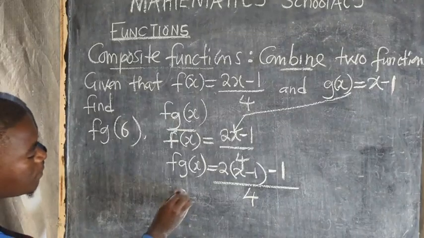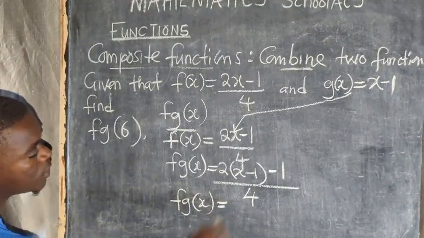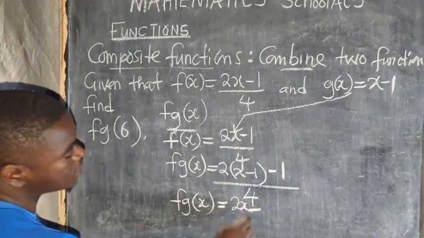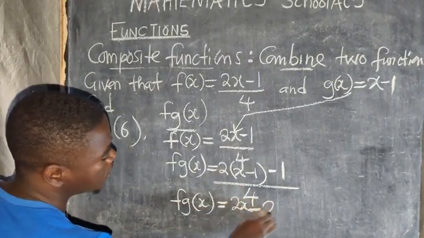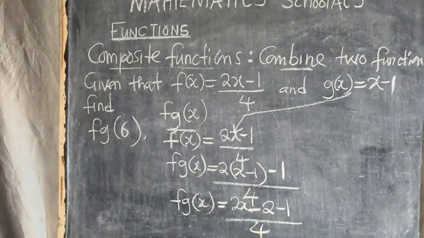Then I'm going to have fg of x is equal to 2 times x, that is 2x, minus 2 times 1, that is 2, minus 1, over 4.